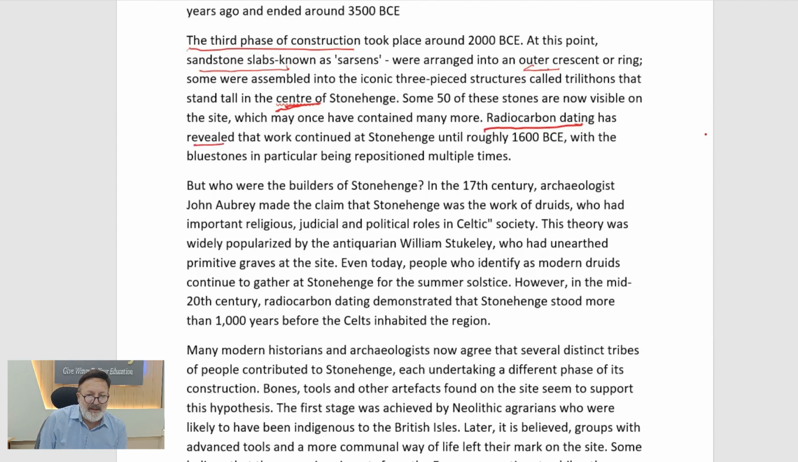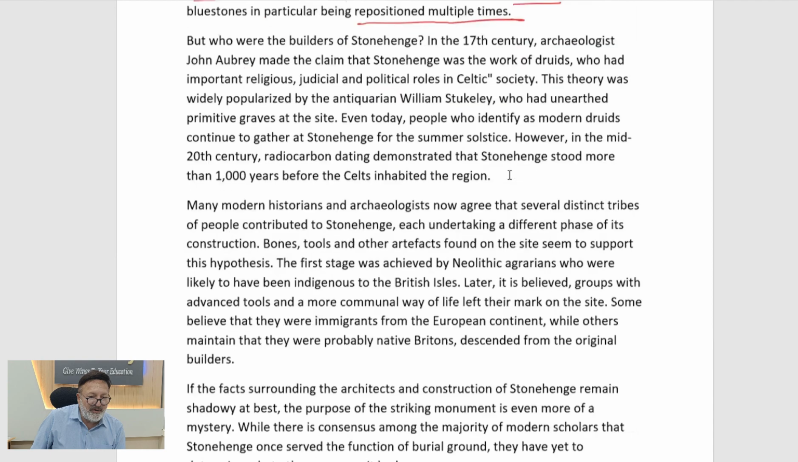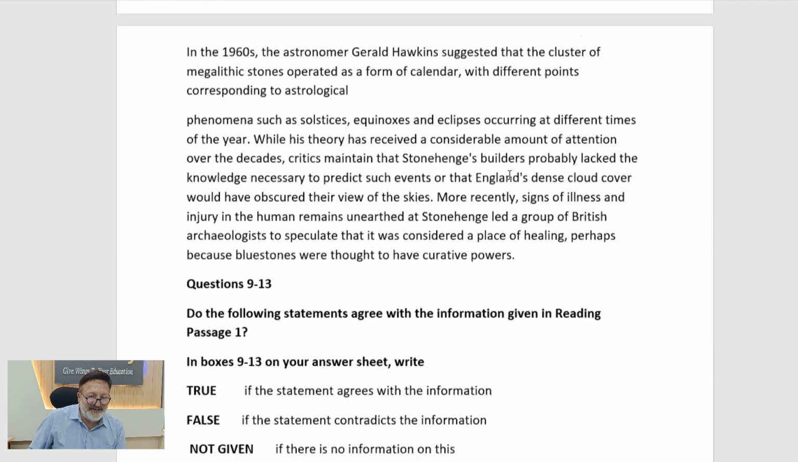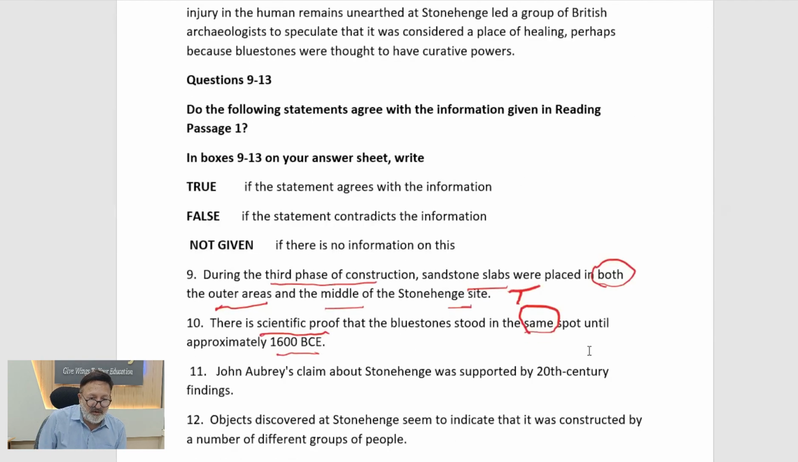Work continued until roughly 1600 BC, with the bluestones in particular being repositioned multiple times. What does reposition mean? Position बदलना. Position को बदलना आएगा reposition. So reposition multiple times. But the question says that they stood at the same spot. So of course there is a contradiction. And whenever there is a contradiction, we have to have false.